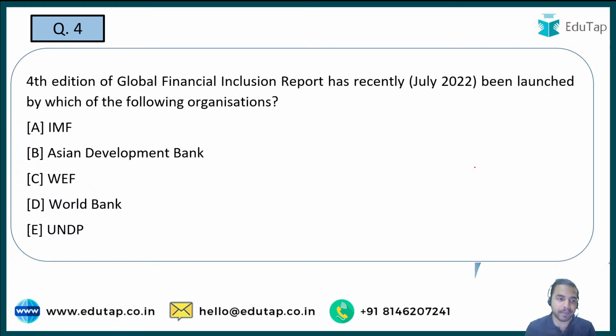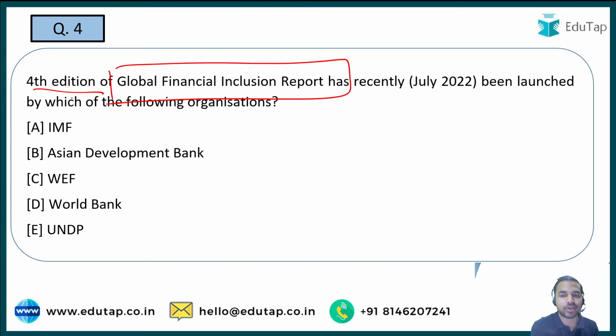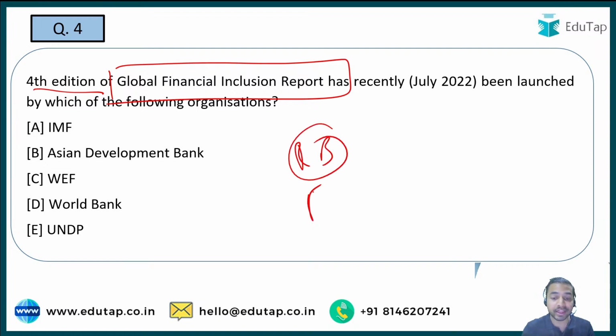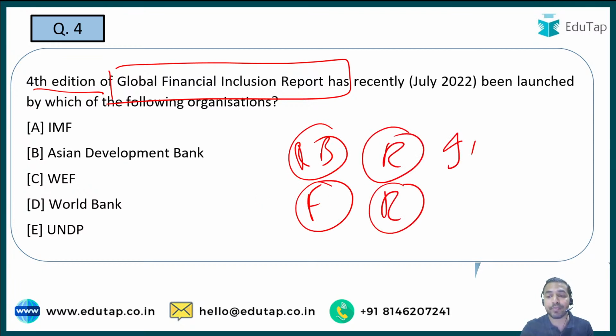So the next question is about the 4th edition of Global Financial Inclusion Report and you are required to tell me the name of the organization which has released this report. See, whenever we cover any kind of report, you are always required to cover 5 dimensions. We always tell you what exactly those dimensions are: the releasing body, the framework of the report, then important rankings, the recommendations, important findings. So these are the various dimensions across which you are required to remember the data regarding the report. If you are covering the report across these dimensions, you are never going to miss any question in the exam from that particular report.